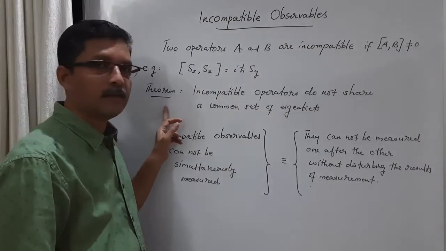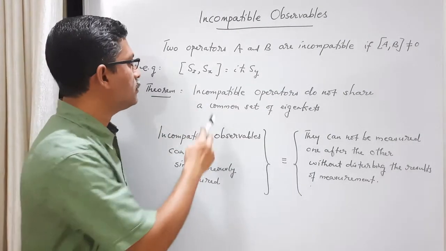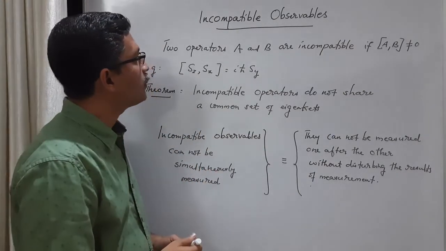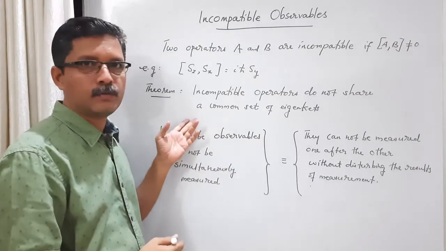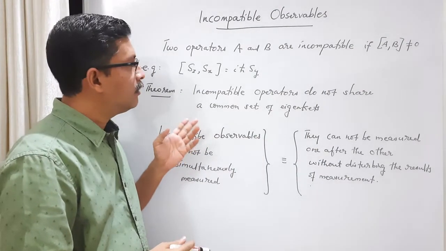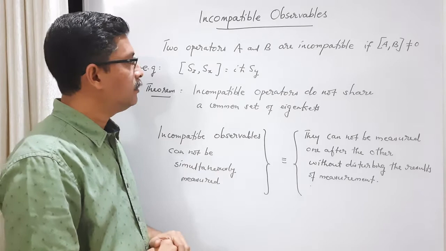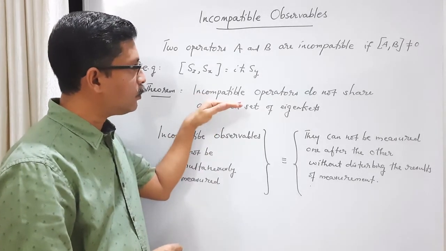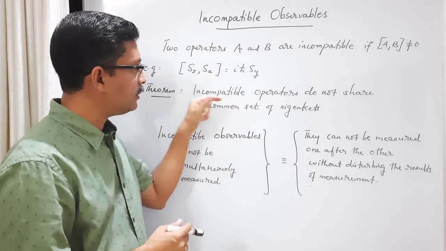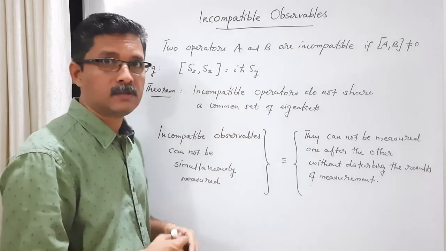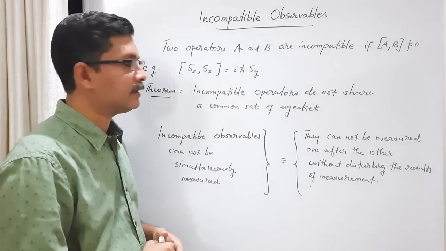And this is the theorem related to incompatible operators. Incompatible operators do not share a common set of eigenkets. That's why they are called incompatible. We have proved that compatible observables share a common set of eigenkets.